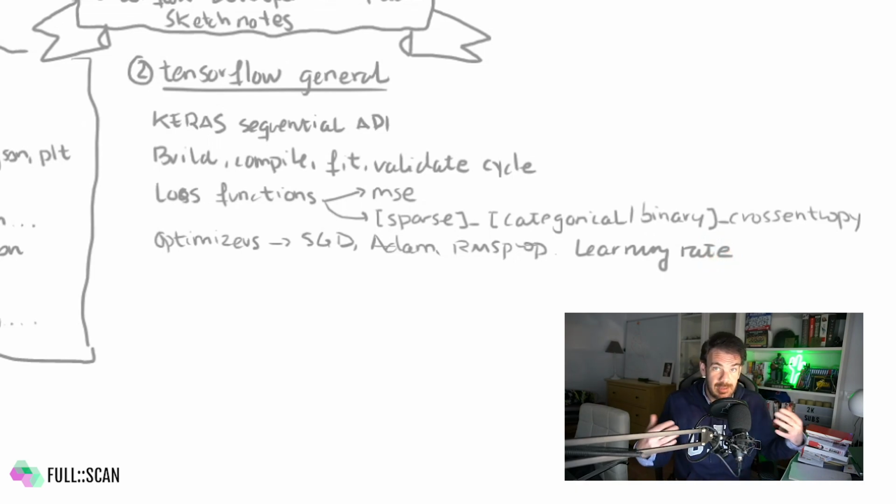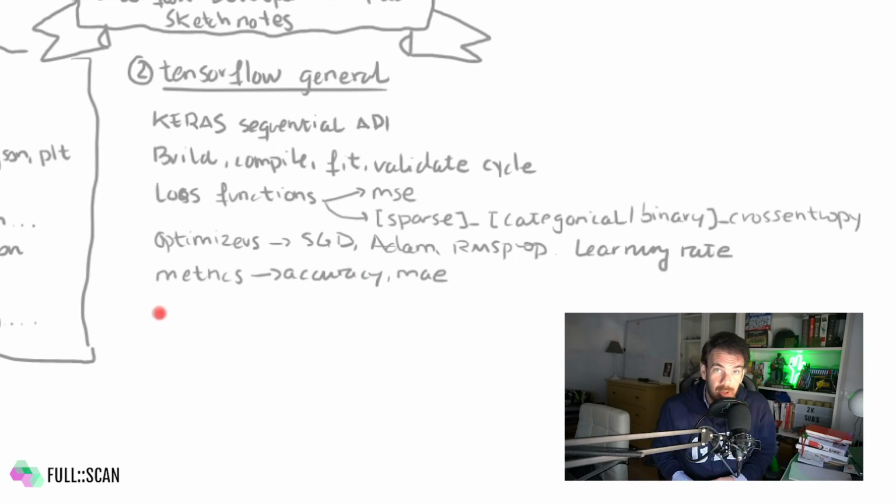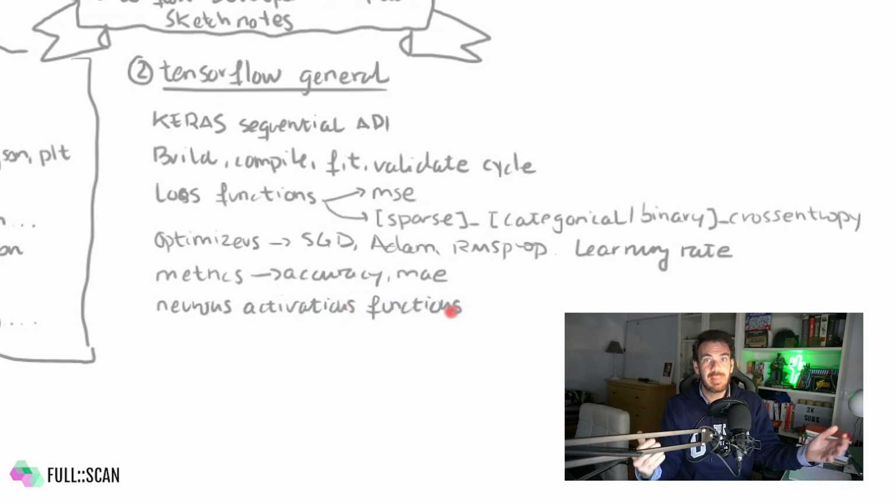And of course, the metrics to report back, which most of the time will be accuracy, but for the forecasting models, we will see that later on. Now, more stuff. You should know the neural activation functions, with particular emphasis on building the head. So study sigmoid, softmax, and rectified linear unit, ReLU, for intermediate layers.